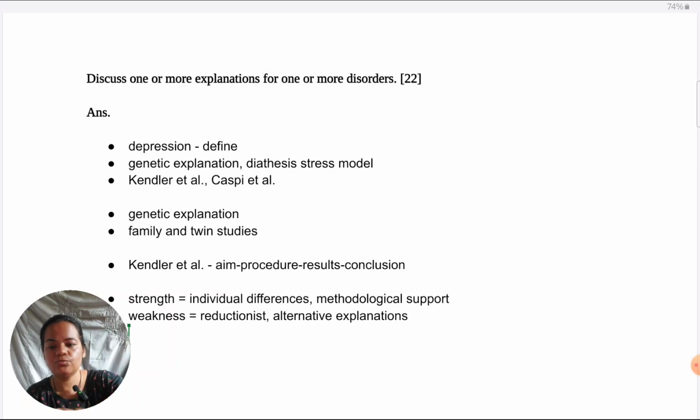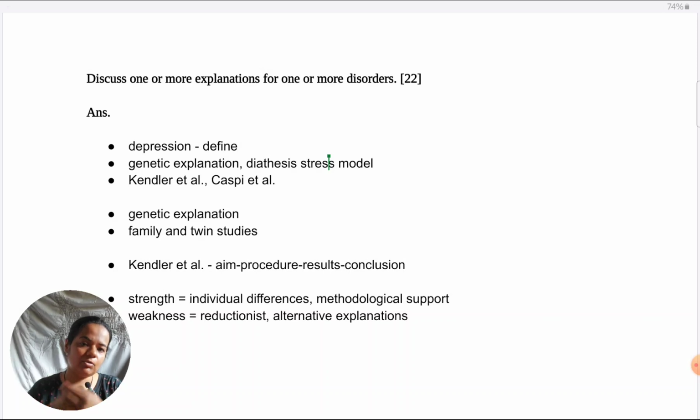So now that I want to move towards the diathesis stress model, why am I going to that? So far what I've discussed, how is it going to be relevant to diathesis? It's going to be relevant because I have just pointed out that the genetic explanation is incomplete by itself. So what can be a more complete explanation? The diathesis stress model, which gives equal weightage to both: the diathesis, the genetic risk factor, and the stress, the environmental factor.